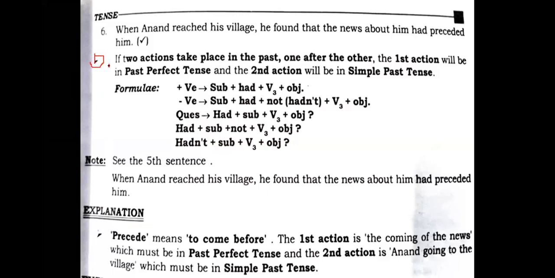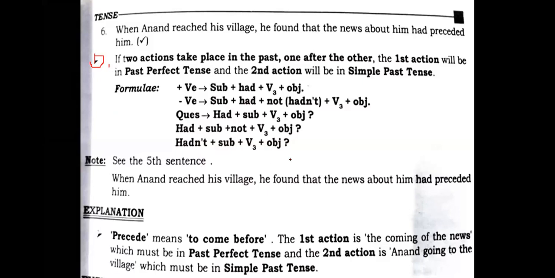If two clauses are taking place in the past, one after the other, we can use it: the first action will be in past perfect tense and the second action will be in the simple past tense. So students, while reading the sentence you need to understand which action took place first and which took place last, right?